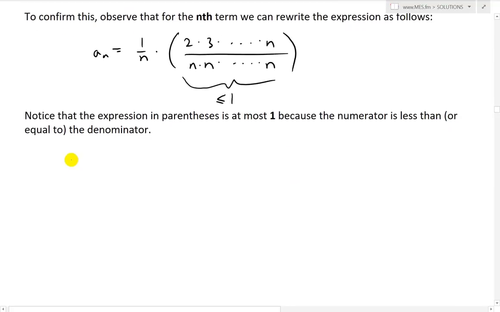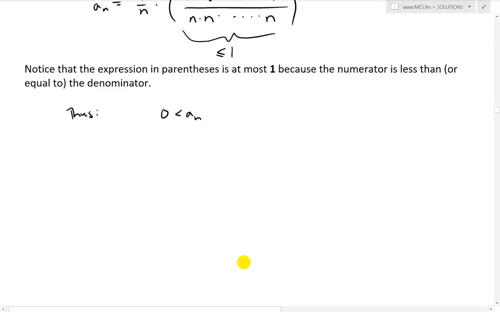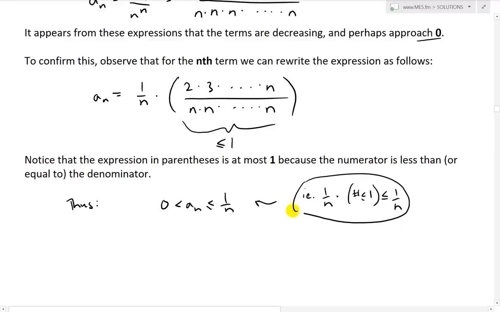And so thus what we have is, an is going to be, first of all, greater than 0 because we're a positive integer, and there's no negative sign, so you're not going to be less than 0. And then this is going to be less than or equal to 1 over n. And the reason is because we're multiplying this 1 over n by a number less than or equal to 1, which is going to be less than or equal to an. So yes, that's what we have.